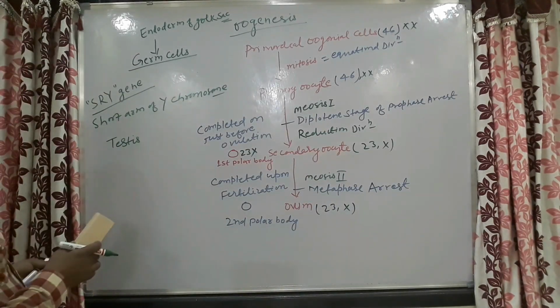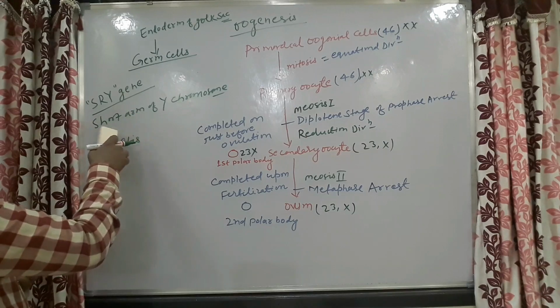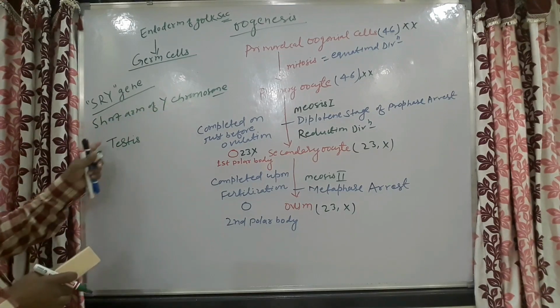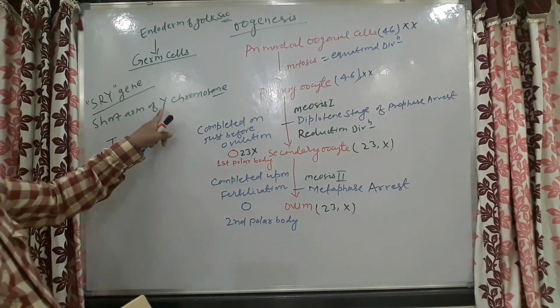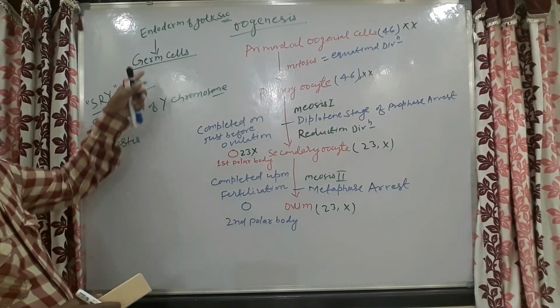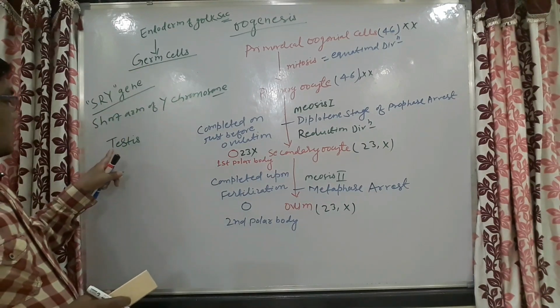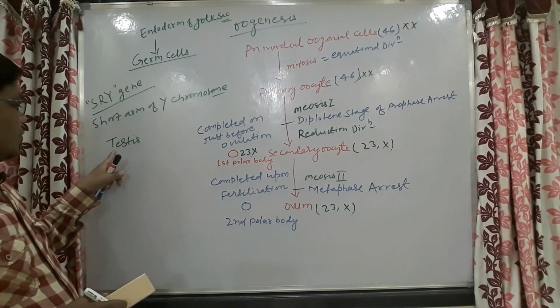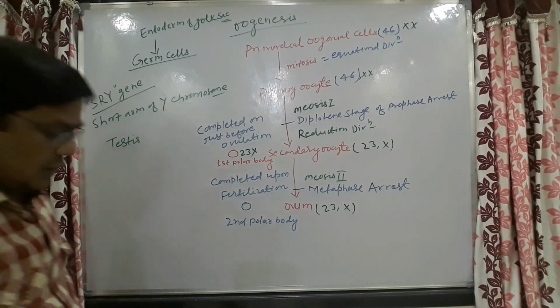This SRY gene is present on the short arm of the Y chromosome. If this Y chromosome is present in these germ cells, the gonad going to form is the testis.